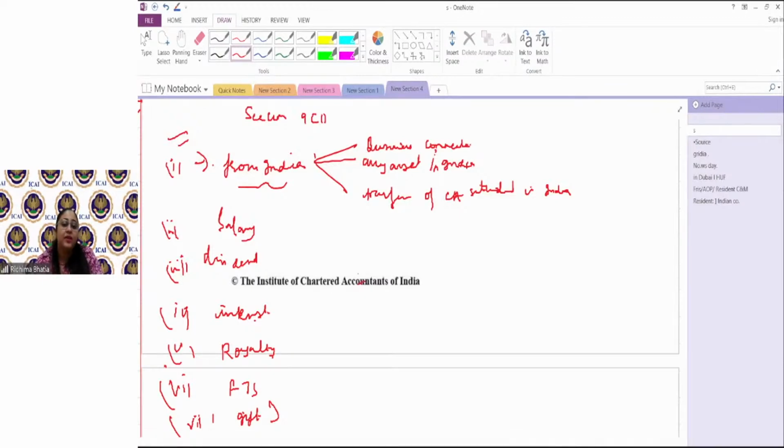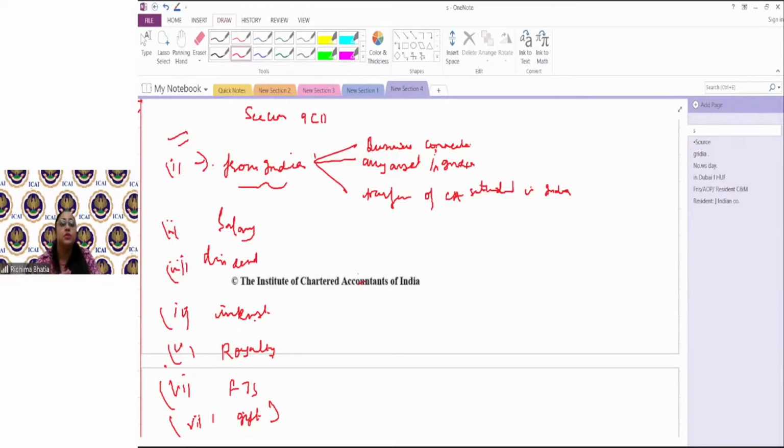Can I say one thing here, that this section is not only important to understand this particular chapter, it is important to understand the taxability of income tax as a whole, from the understanding of taxability of non-residents. This section plays an extremely important role when you are at your final level also. So do not take this section lightly.